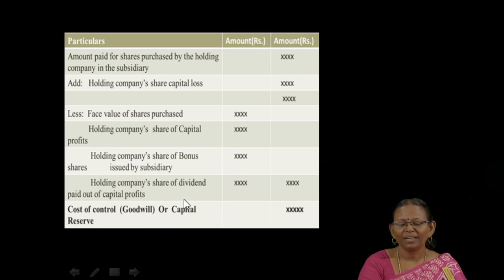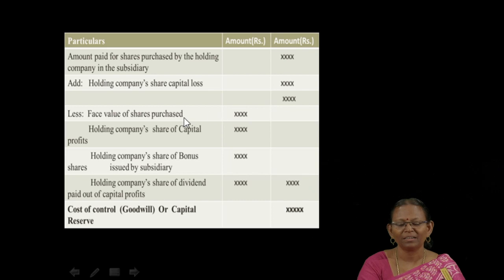For that, there is a working. For calculation of goodwill or capital reserve, first we should take into account the amount paid by the holding company as consideration. Along with that, any capital loss accepted by the holding company is to be added, and from that we should subtract whatever benefits are received by the holding company.